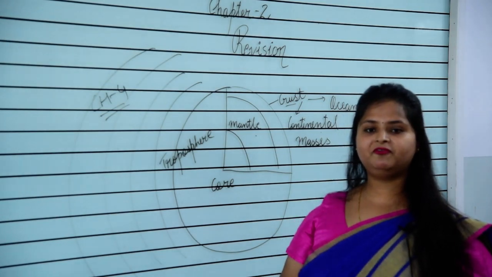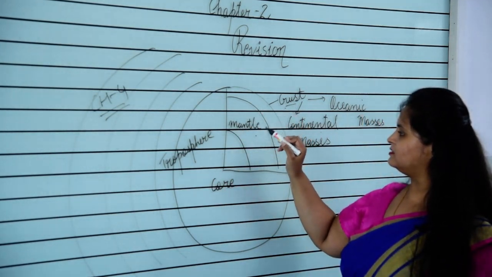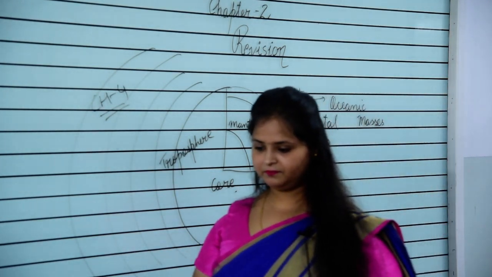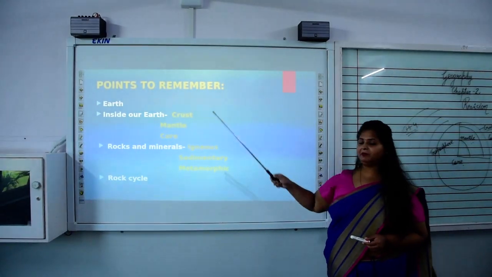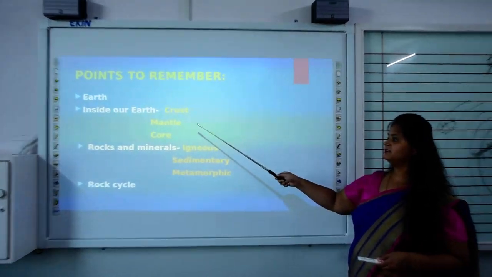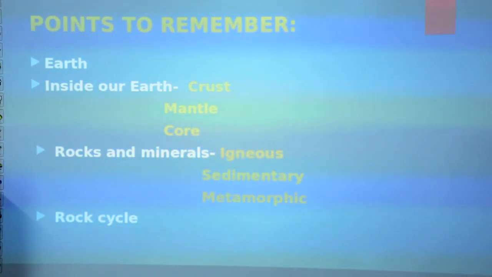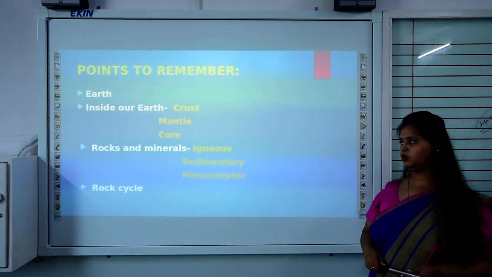In this chapter we are going to cover only the internal layers of the earth, that is crust, mantle and core. Crust is the uppermost layer, then beneath crust comes the mantle, then the innermost layer is the core. Core is the innermost layer. This we are going to read through the answer also.